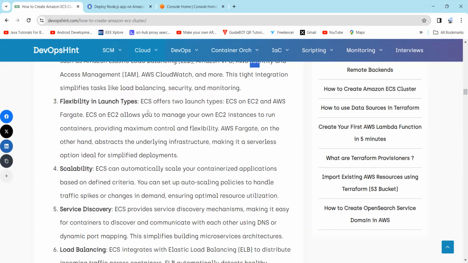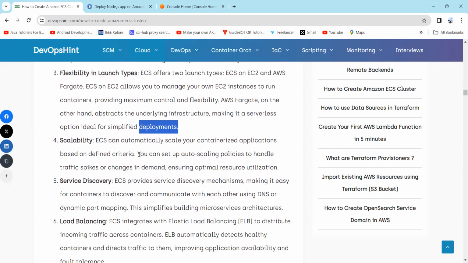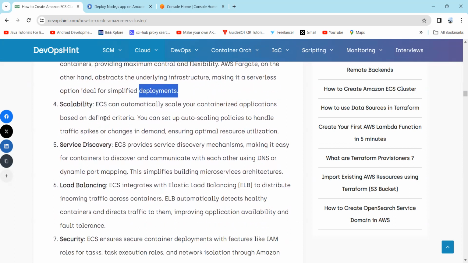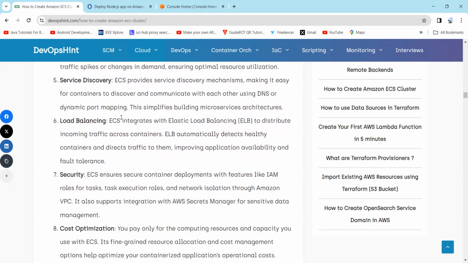Flexibility in launch type. ECS offers two launch types, ECS on EC2 and AWS Fargate. ECS on EC2 allows you to manage your EC2 instances to run containers, providing maximum control and flexibility. On the other hand, AWS Fargate abstracts the underlying infrastructure, making it serverless, an optional choice for simplified deployment. ECS offers scalability. You can automatically scale your containerized applications based on defined criteria. Service discovery.